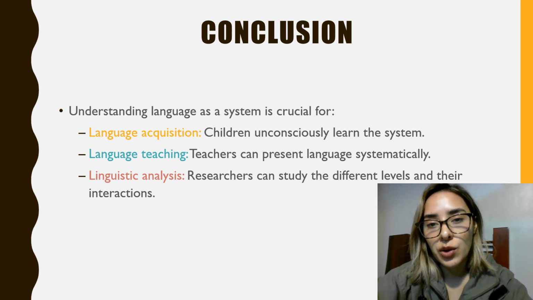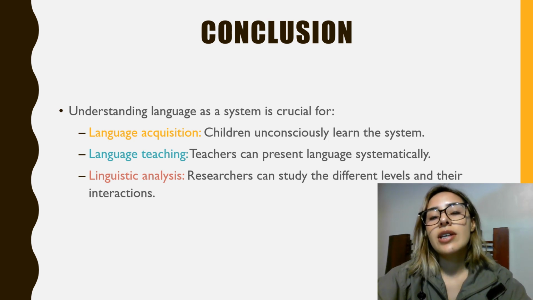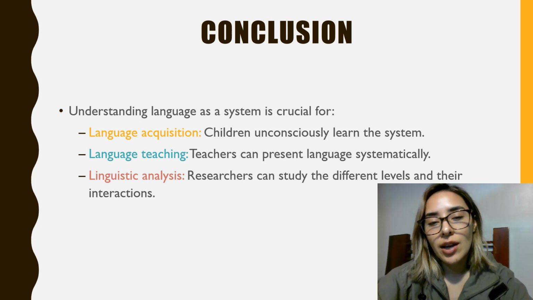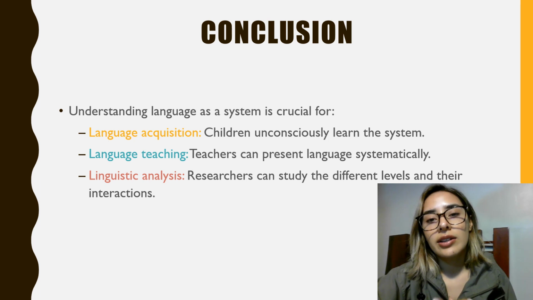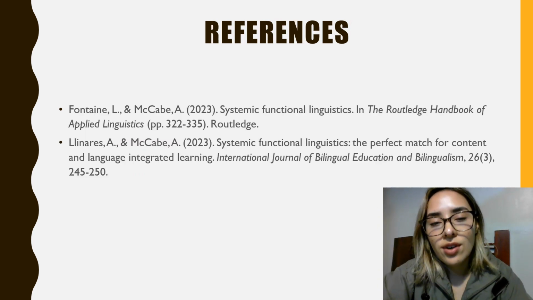Number one is language acquisition. Children unconsciously learn the system. Number two is language teaching. Teachers can present language systematically. And number three is linguistic analysis. Researchers can study the different levels and they can also study their interactions. These are my references.